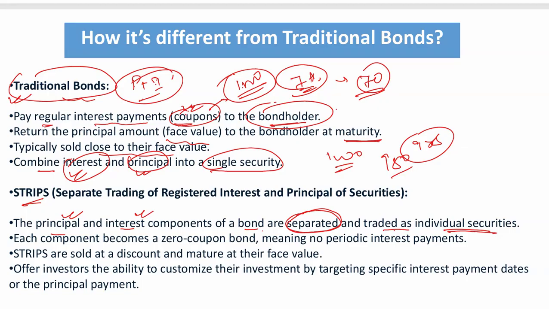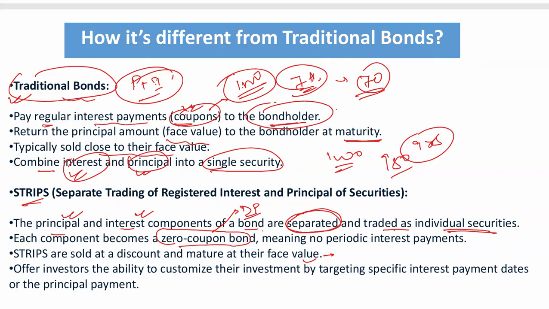Each component becomes a zero coupon bond, means you will receive the security at a discounted price, meaning no periodic interest payments. Okay, periodic interest payments you will not get, because it's a zero coupon bond, right? Strips are sold at discount and mature at face value.